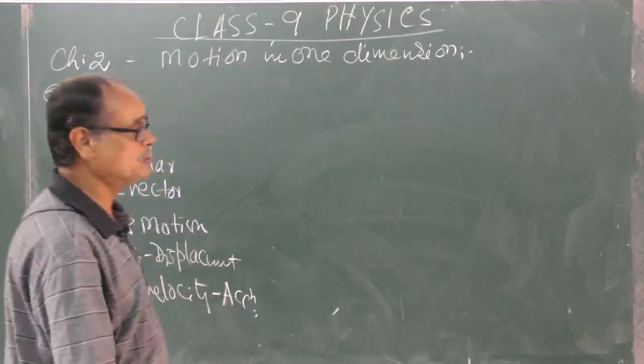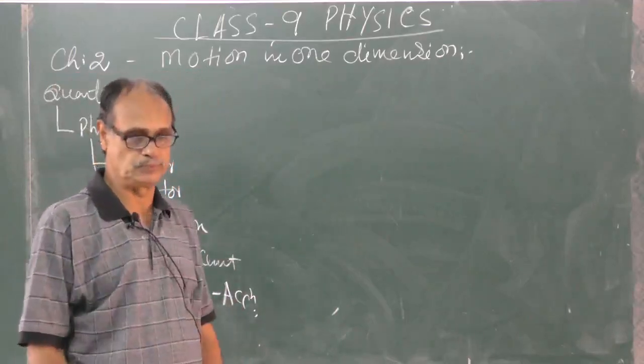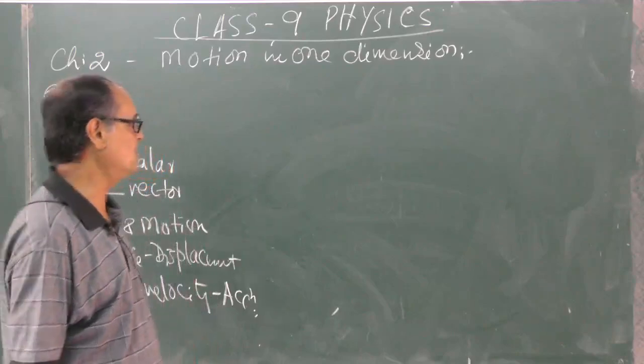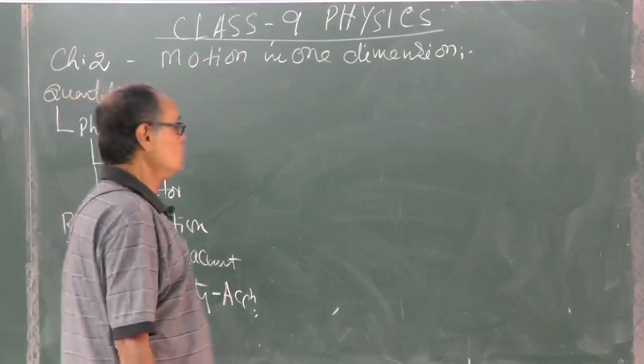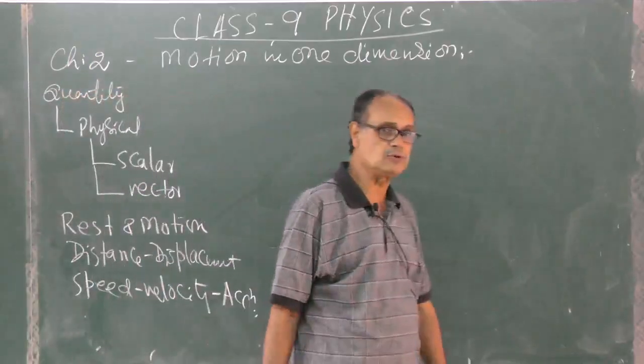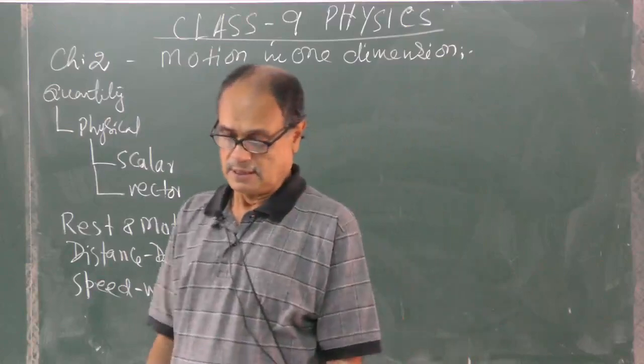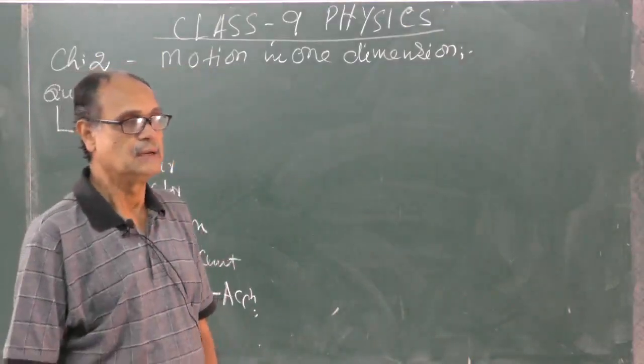We are now moving to chapter number 2, that is motion in one dimension. Chapter name: motion in one dimension, which speaks about the motion of a body. We begin with the quantity.